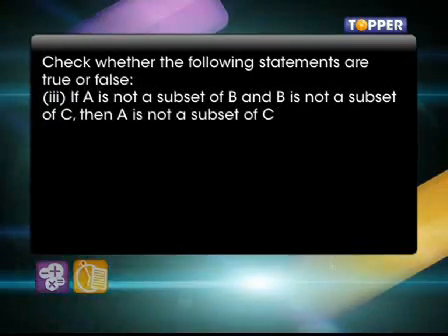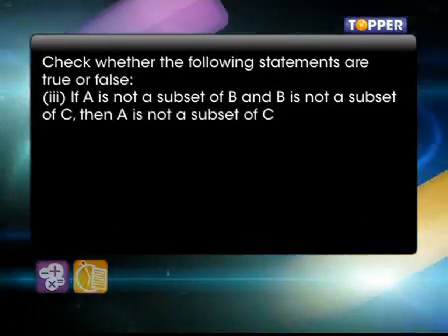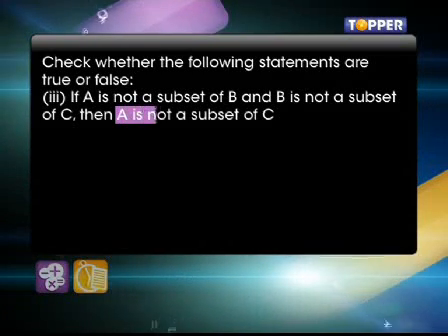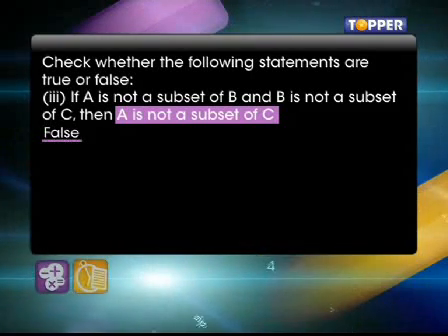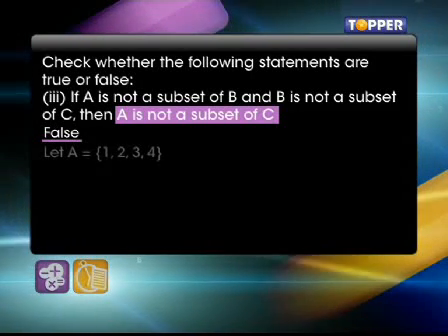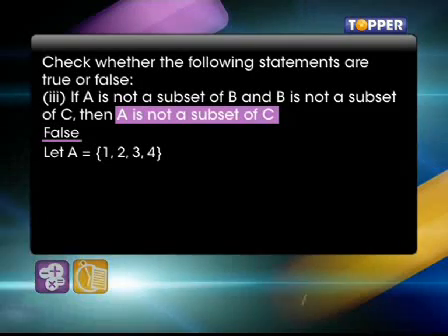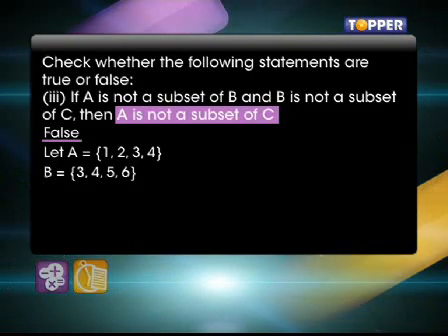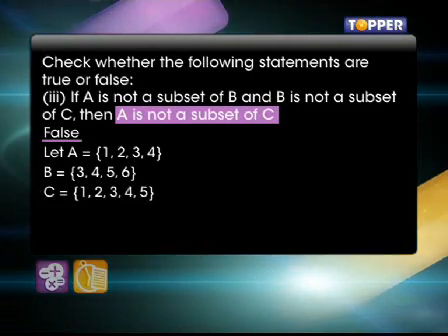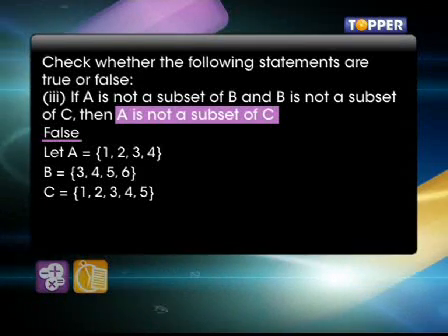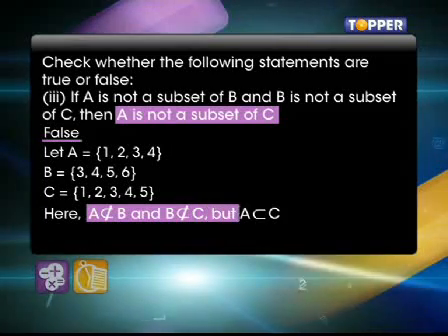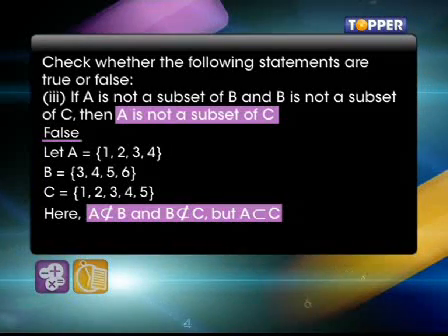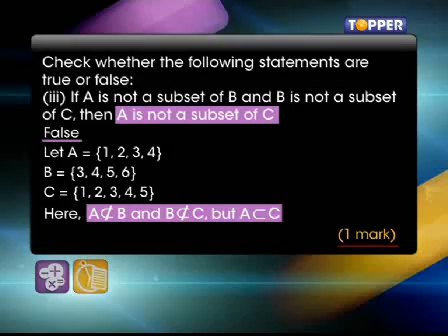3. If A is not a subset of B and B is not a subset of C, then A is not a subset of C. The answer is false. Take, for example, A equal to {1, 2, 3, 4}, B equal to {3, 4, 5, 6}, and C equal to {1, 2, 3, 4, 5}. Now, A is not a subset of B and B is not a subset of C, but A is a subset of C. You get 1 mark for this.